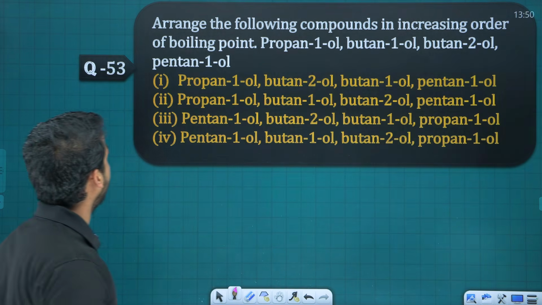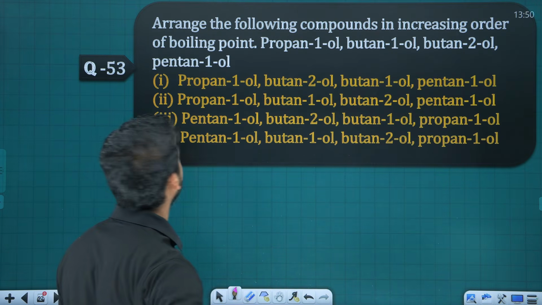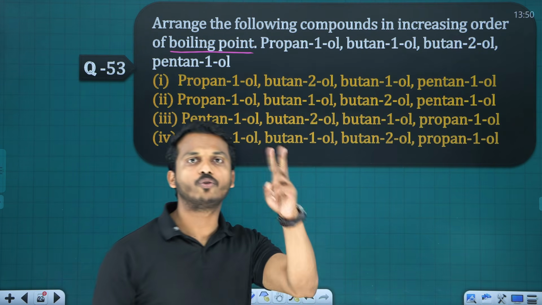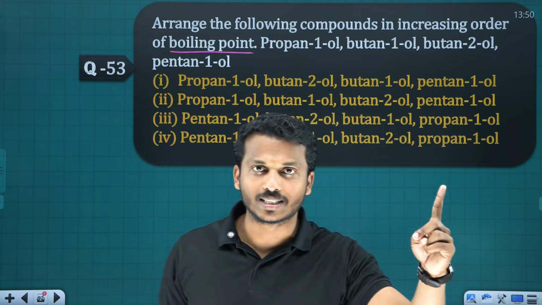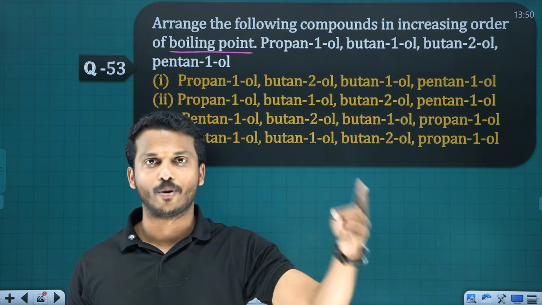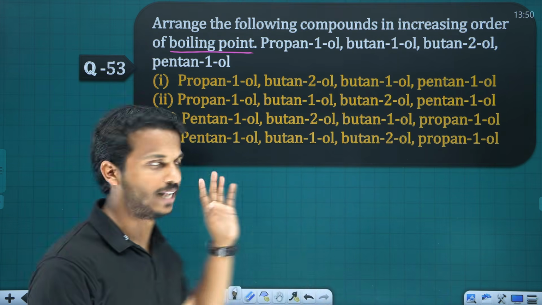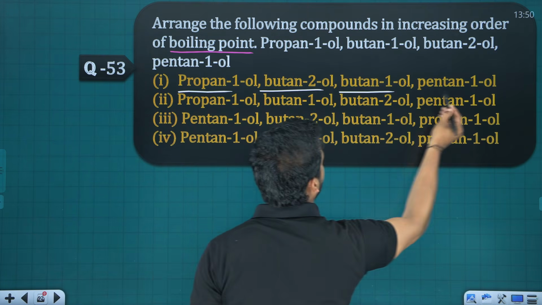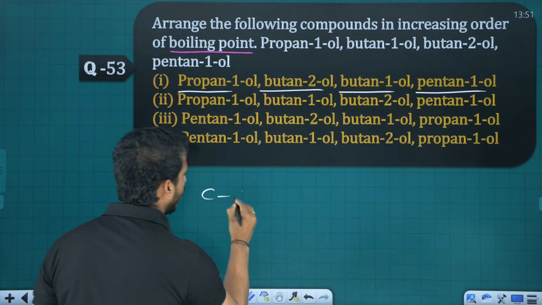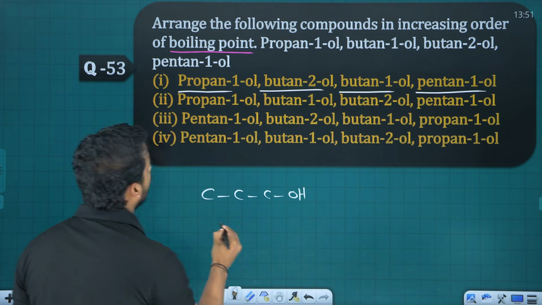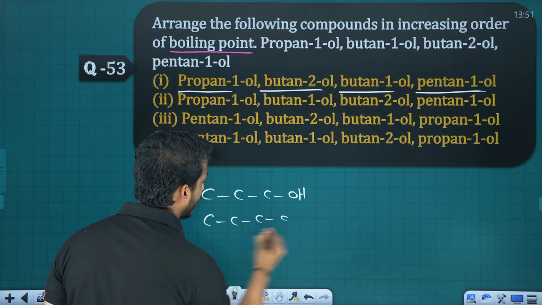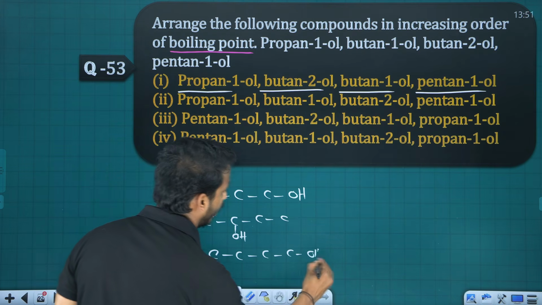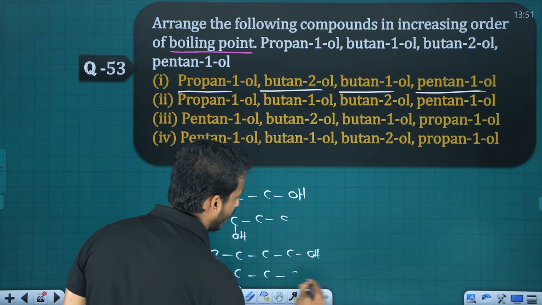Ready? Question number 53. Arrange the following compounds in increasing order of boiling point. Boiling point mainly depends on two factors. One is mass: greater the mass, greater the boiling point. Second is functional group and branching. So here all are alcohols, right? Propanol, butan-2-ol, butan-1-ol, pentanol. Propanol means 3 carbons with OH. Butan-2-ol means 4 carbons with OH at the second position. Butan-1-ol means 4 carbons with OH. And pentan-1-ol means 5 carbons with OH.